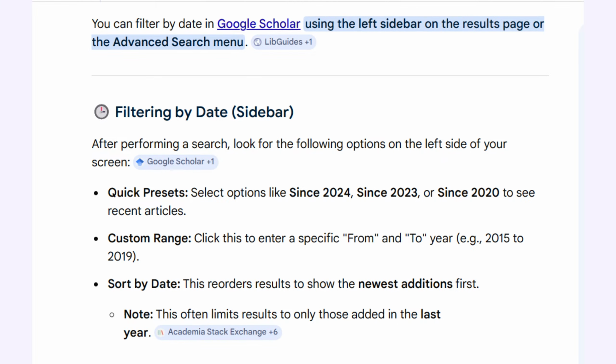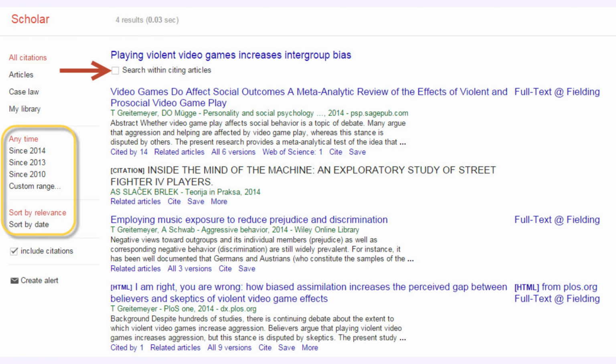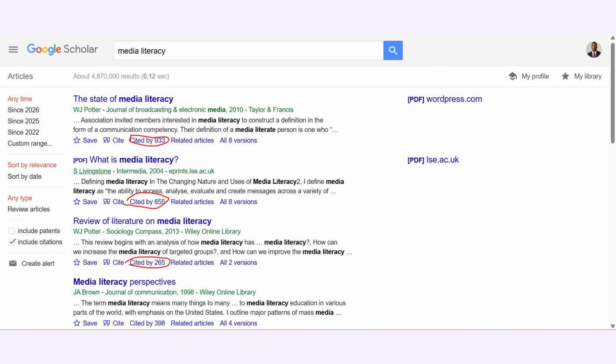So you could type in 2020 or 2021. You could type in 2021 to 2026 and still search, and you get the relevant articles which have been published in recent time. Then the third clue is to pay attention to the citation count and also understand it wisely.